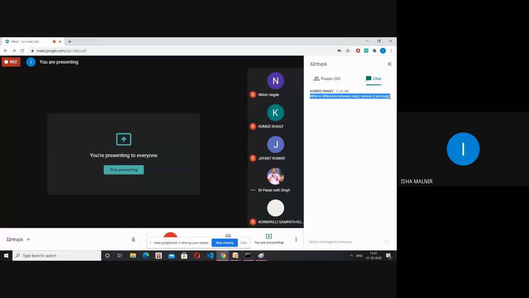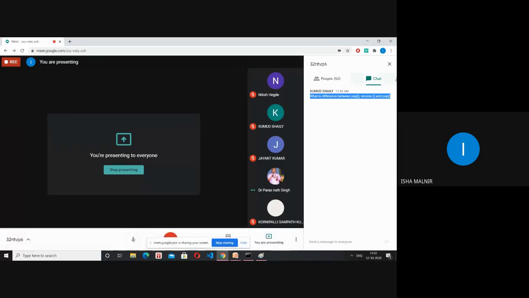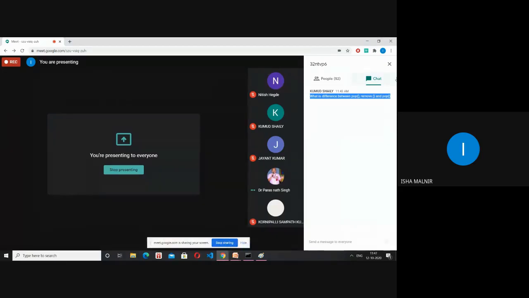So yeah, Kumud, thanks for the question. So Kumud, pop will actually pop out the last element from the list, and if we want to remove an element from a specified position, then we use the remove function. I was about to show you on the Jupyter notebook, but it's okay, you understood the example orally also. The answer is correct. No need to show that.